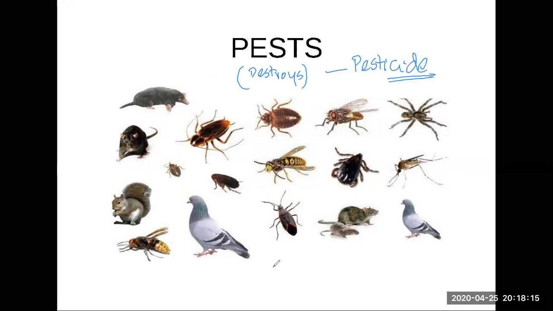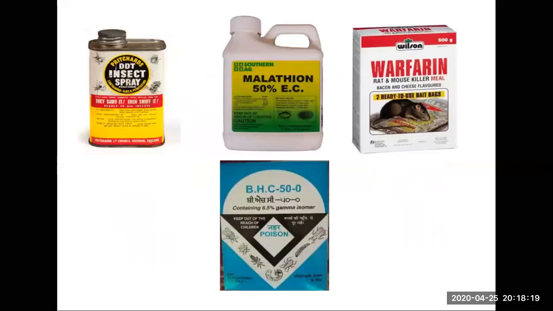So you have to learn some of the names of the pesticides. Look at the names. Okay, remember this. This is called DDT. It's not used anymore. It's banned all over the world because it causes pollution. This is called malathion. And this is called warfarin. It's only for rats, for killing the rats.